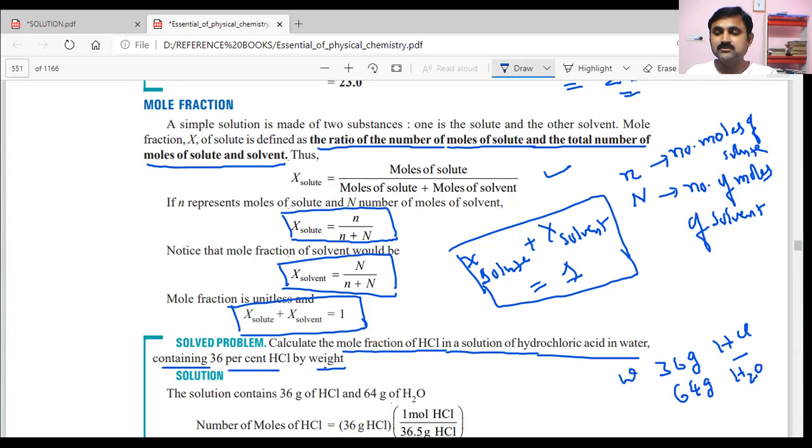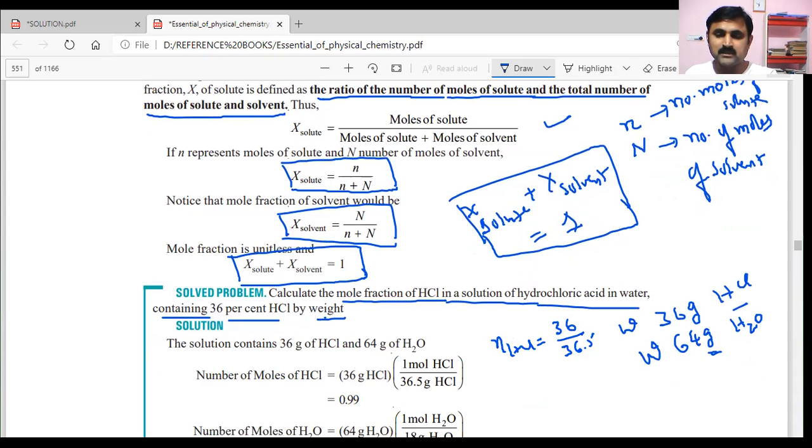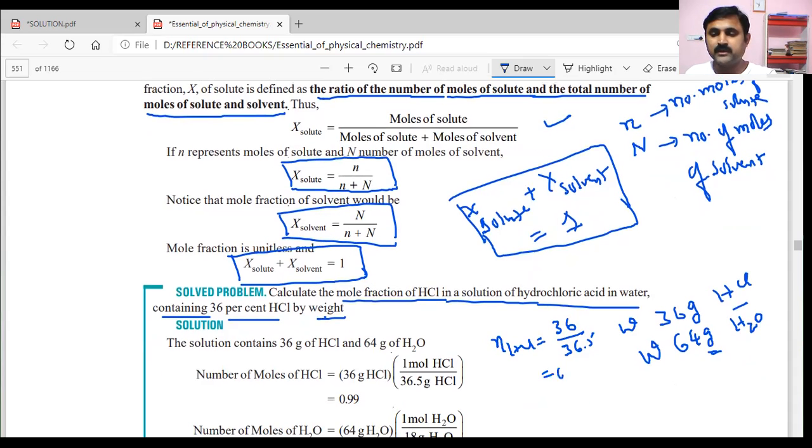So small w is the weight of solute and capital W I am taking as the weight of solvent. In this case, the number of moles of HCl can be calculated as weight of HCl by molecular weight of HCl, 36.5, which gives 0.99.